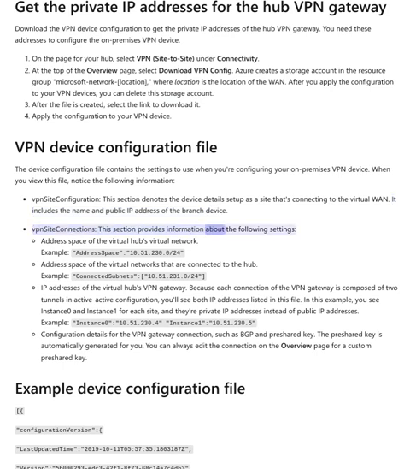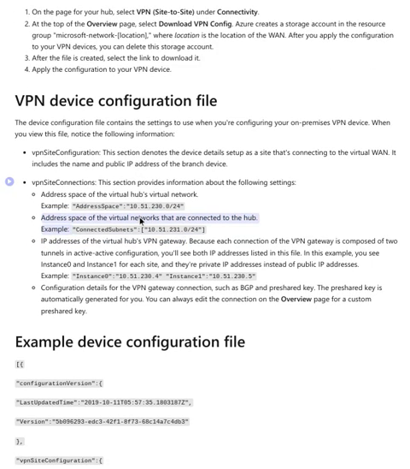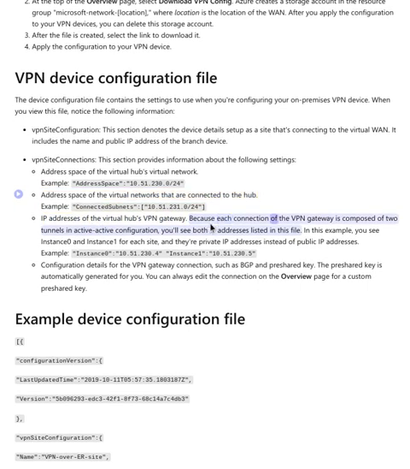VPN site connections. This section provides information about the following settings. Address space of the virtual hub's virtual network. Example: address space 10.51.230.0/24. Address space of the virtual networks that are connected to the hub. Example: connected subnets 10.51.231.0/24. IP addresses of the virtual hub's VPN gateway.